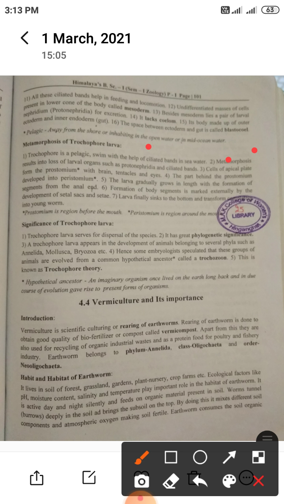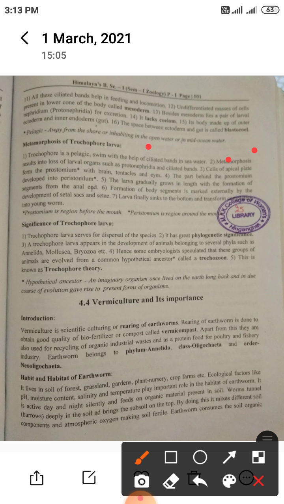Cells of the apical plate form the prostomium with brain, tentacles and eyes. In metamorphosis, the part behind the prostomium develops into the peristomium. The larva gradually grows in length after metamorphosis with the formation of segments from the annelid growth zone.